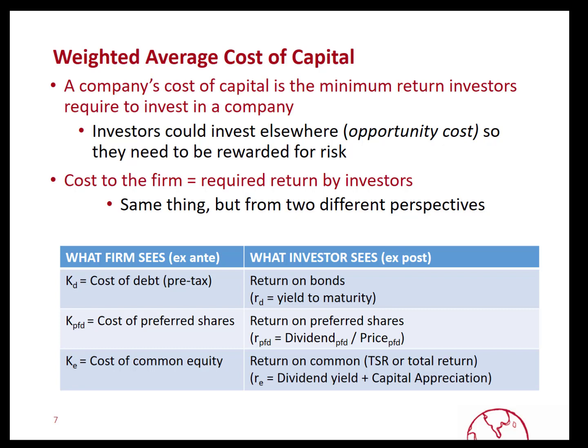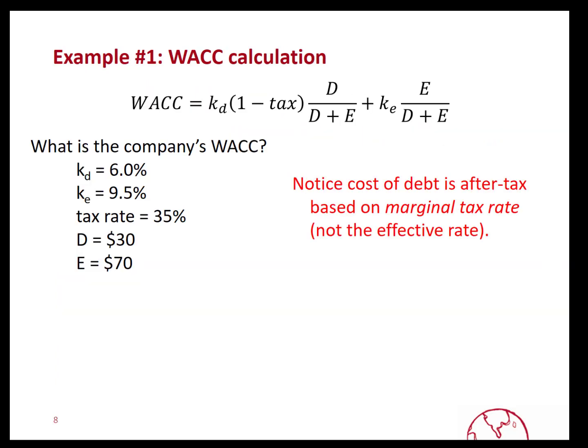So as you can see, the cost of debt is actually the return or yield to maturity on bonds, the cost of preferred is the return on preferred shares to investors, and the cost of common equity is the required return on the common, which is made up of both dividend or income yields and capital appreciation. So let's take a look at how to calculate this.